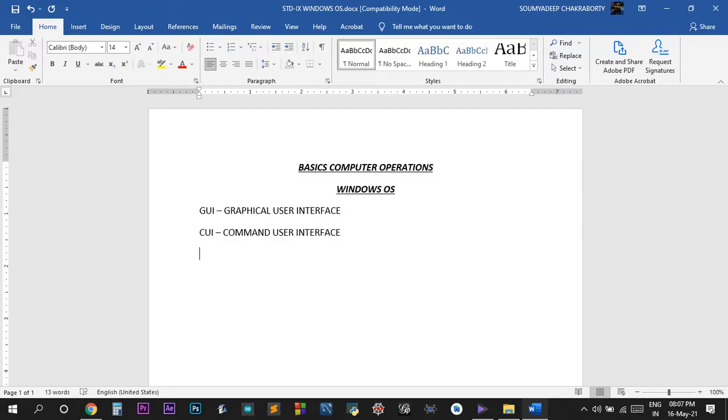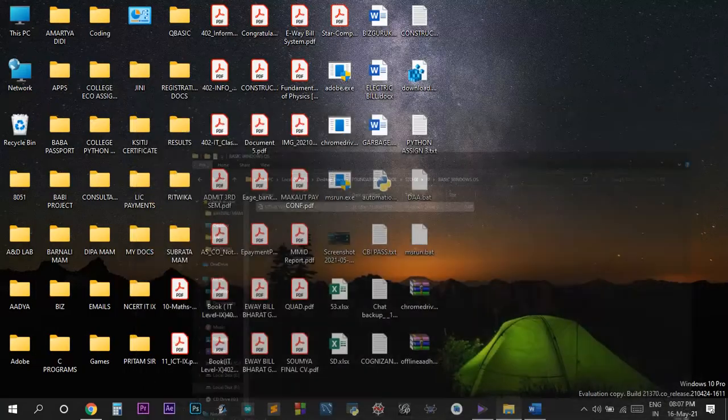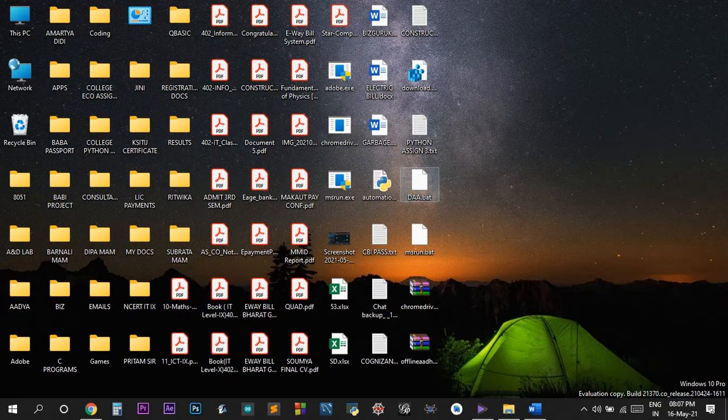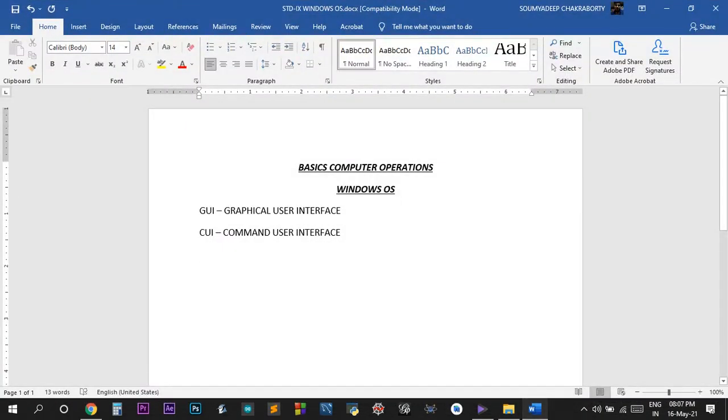So mouse, first property of mouse is to point and click. Suppose this is a Word document. If I just point and click it just once, a single click, it is selected. If I single click anything, suppose this one, see it has been selected. Next, this has been selected. Anything I can single click, it is selected.